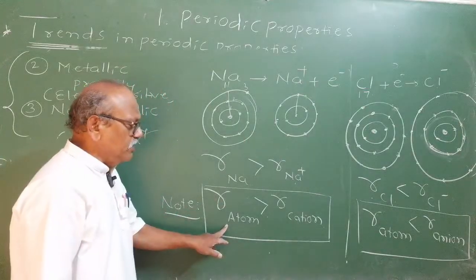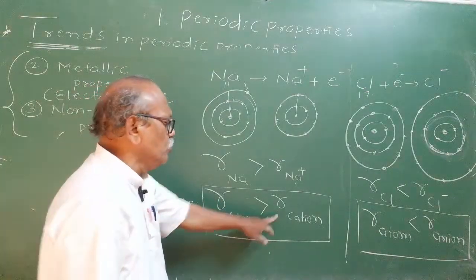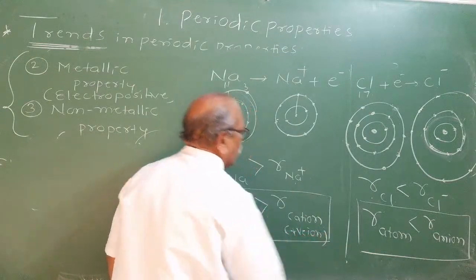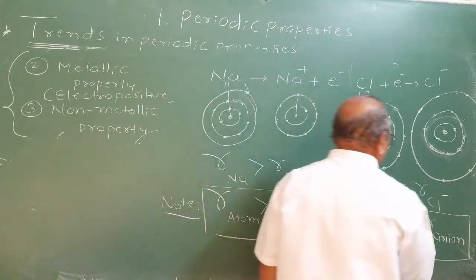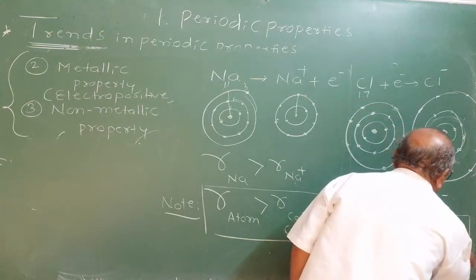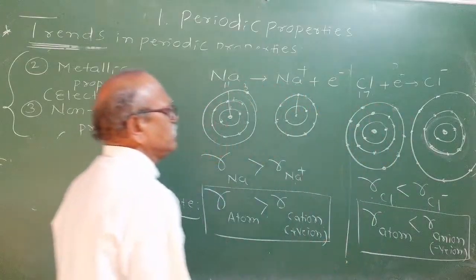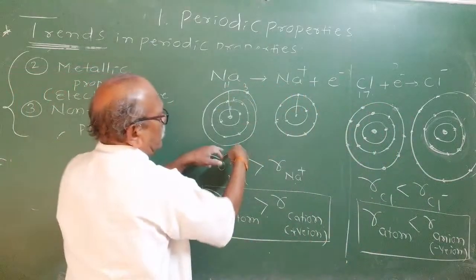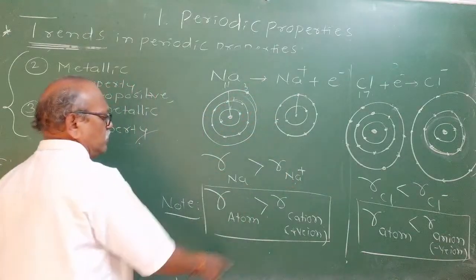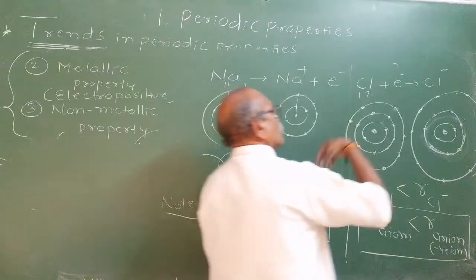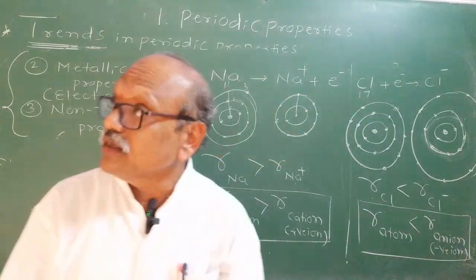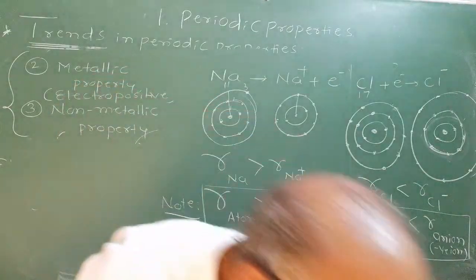Remember this one with respect to this. Radius of neutral atom is always greater than radius of positive ion. Cation means positive ion. Radius of neutral atom is always less than radius of anion, that is negative ion. Have this note. The reason for this is here one cell vanishes, therefore the electron cloud is attracted towards the nucleus, therefore size decreases. Here one electron is added, therefore Cl minus ion will have more radius. I hope you got it.